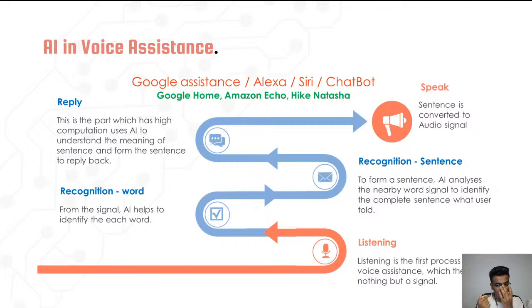This is where artificial intelligence will play a major role, especially NLP and machine learning, recognizing a word and even forming a reply. In NLP here we have natural language generation and natural language understanding. So these are all the applications, guys, the places where AI is playing a major role.